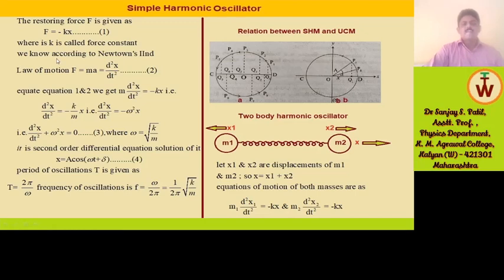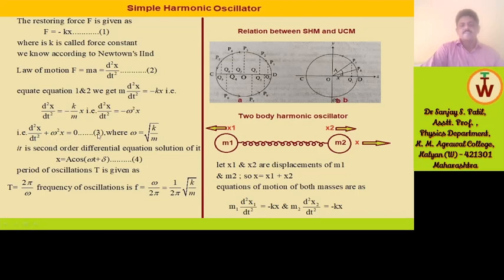Now we know that according to Newton's second law of motion, F is equal to the product of mass and acceleration, which is equal to m into d2x by dt2. Suppose this is equation 2. Now equate equation 1 and equation 2. So m into d2x by dt2 is equal to minus kx. That is d2x by dt2 is equal to minus k by m into x, that is d2x by dt2 is equal to minus omega square x. That is d2x by dt2 plus omega square x is equal to 0.